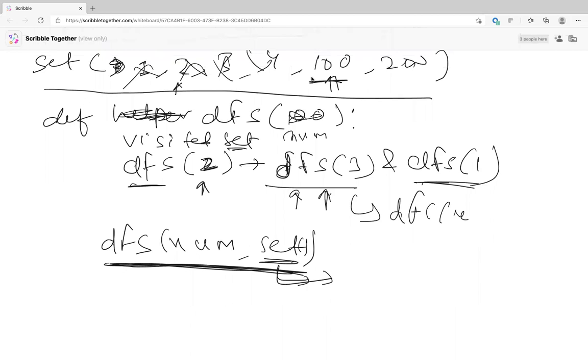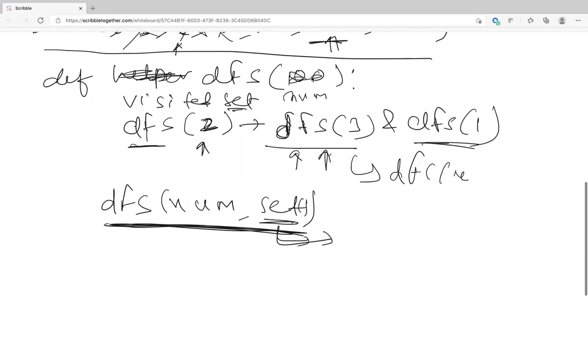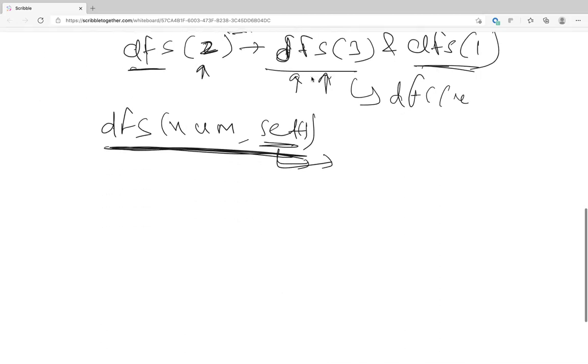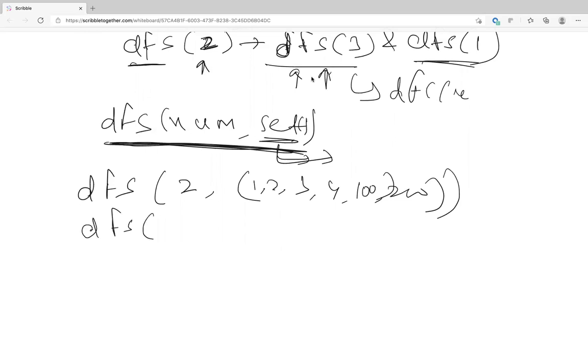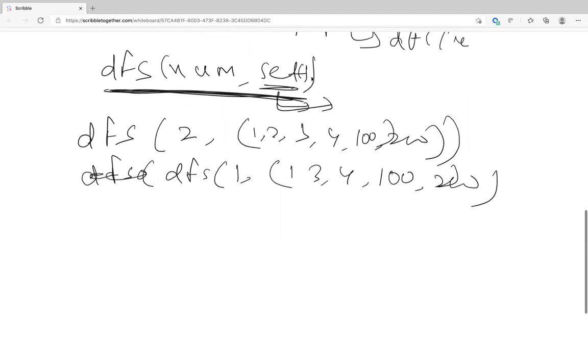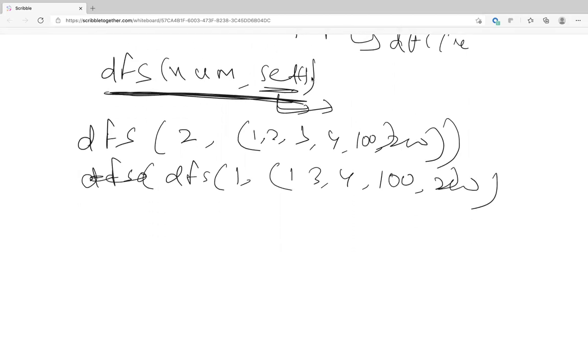No, in Java at least we pass a pointer to the same set. So if we edit this set, it's the original. It's not a copy. It's like a pointer to the original set. So are you saying that DFS will start from 2, and in your set you'll have 1, 2, 3, 4, 100, 200? Then the next loop is going to call DFS of 1, then 3, then 4, then the base condition. So the next call will be DFS of 1, and you remove 2 from this, leaving 1, 3, 4, 100, 200. Write it this way: return 1 plus.